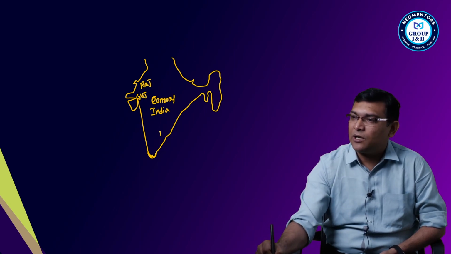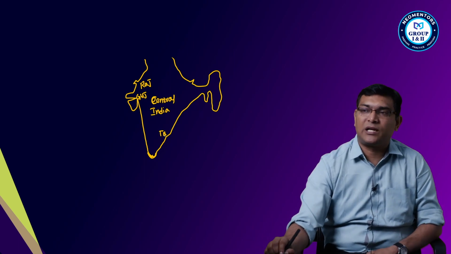What will happen now? You see that Central India is receiving more rainfall. Rajasthan is receiving more rainfall. Gujarat is receiving more rainfall, and even Tamil Nadu is receiving more rainfall. Tamil Nadu, I will come to that.